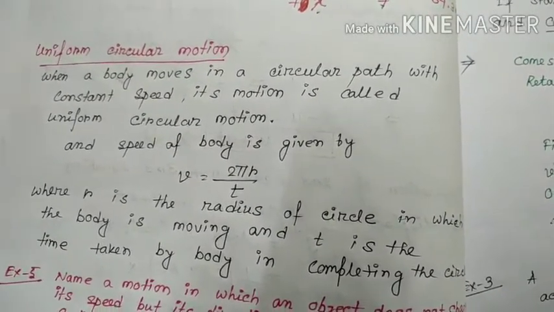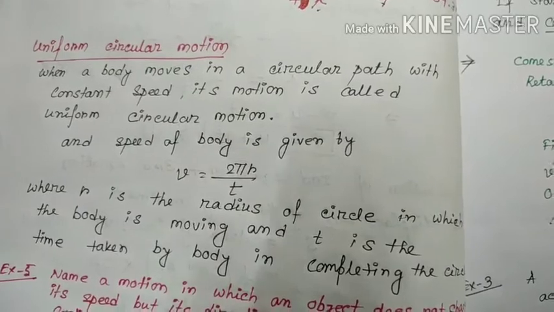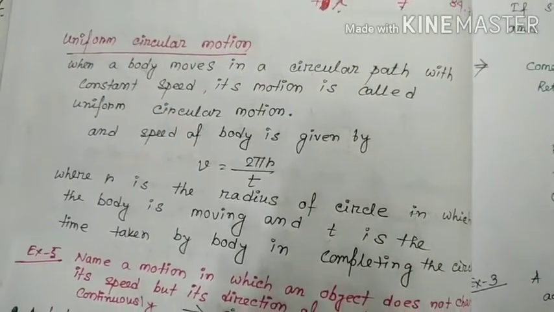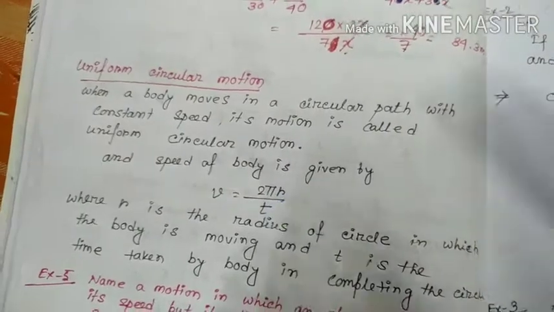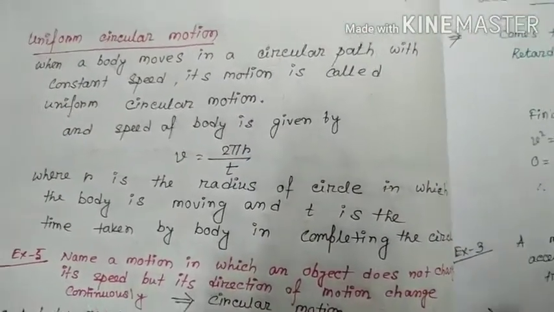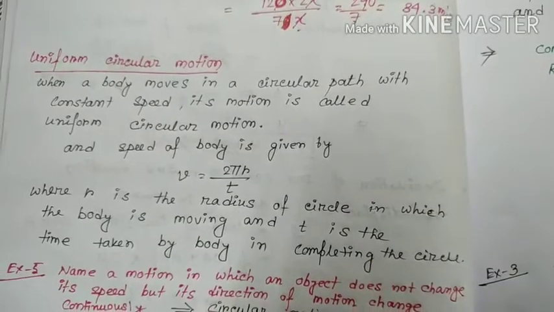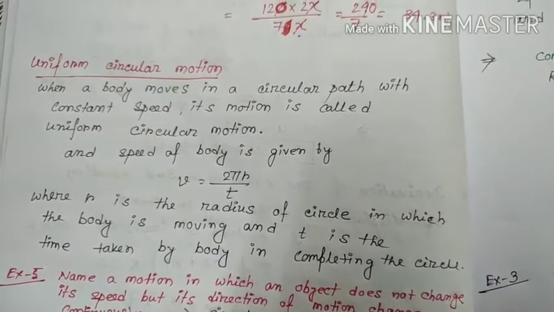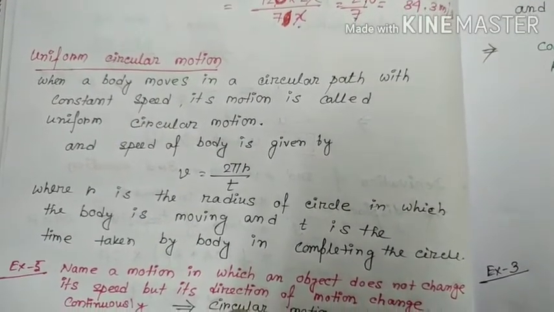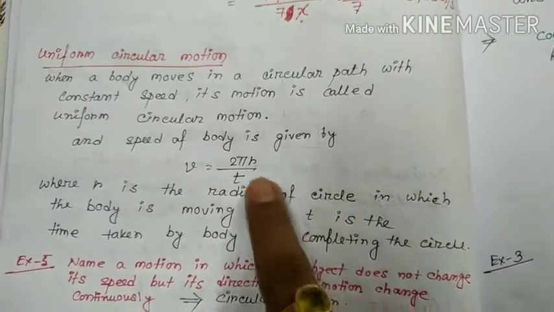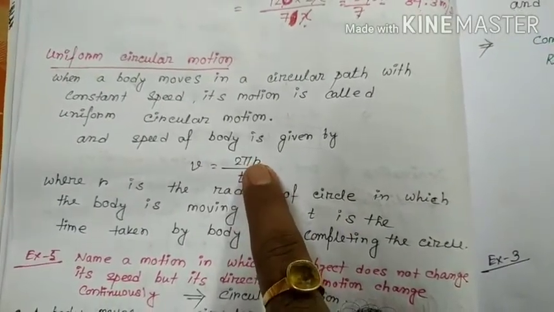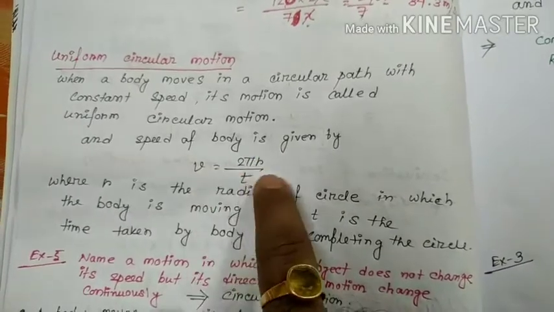And the speed of the body is given by v equal to 2 pi r by t, because it is moving in a circular path and the perimeter of the circle is 2 pi r. Here r is the radius of the circle in which the body is moving, and t is the time taken by the body in completing the circle. Clear, friend? t is the time, r is the radius, so velocity v equal to 2 pi r by t.